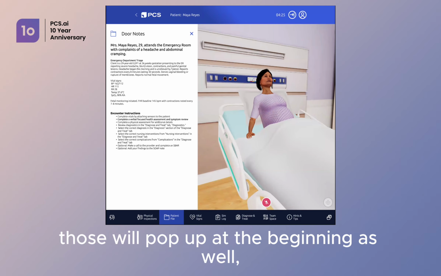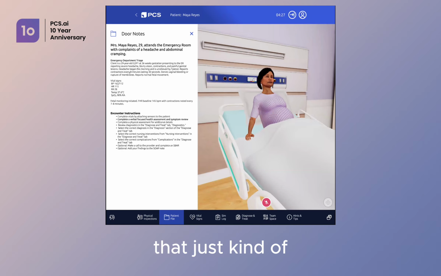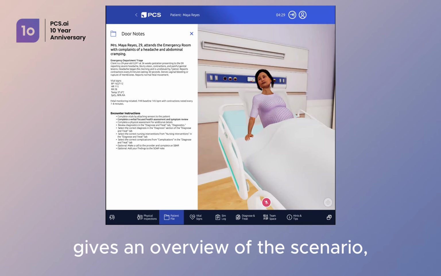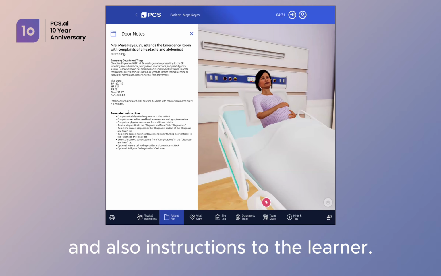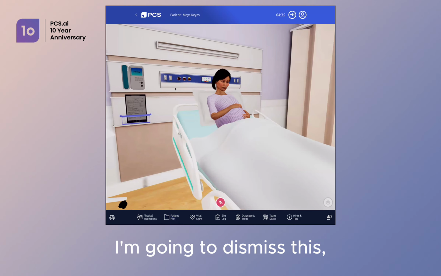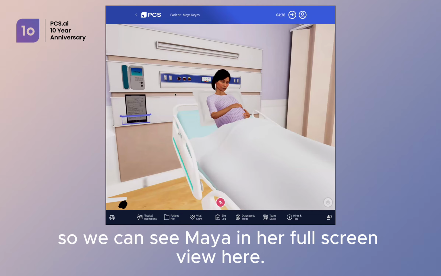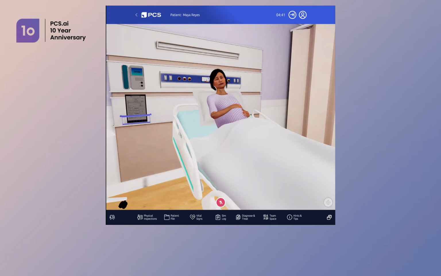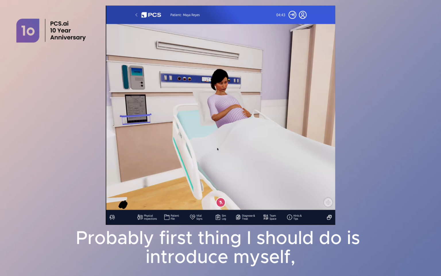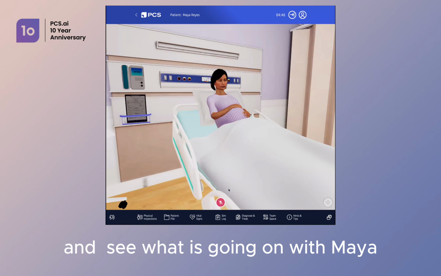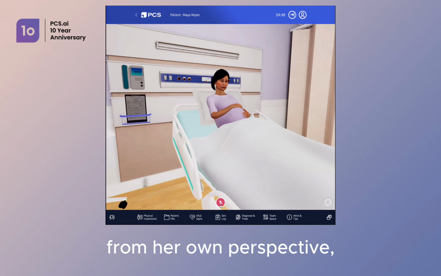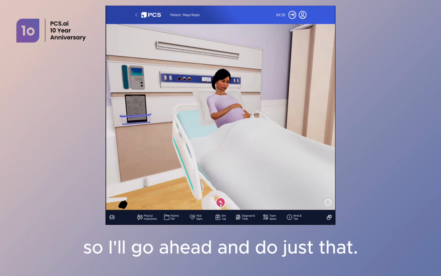So the door notes, those will pop up at the beginning as well. That just kind of gives an overview of the scenario and also instructions to the learner. For now, though, I'm going to dismiss this so we can see Maya in her full screen view here. Probably first thing I should do is introduce myself and see what is going on with Maya from her own perspective. So I'll go ahead and do just that.